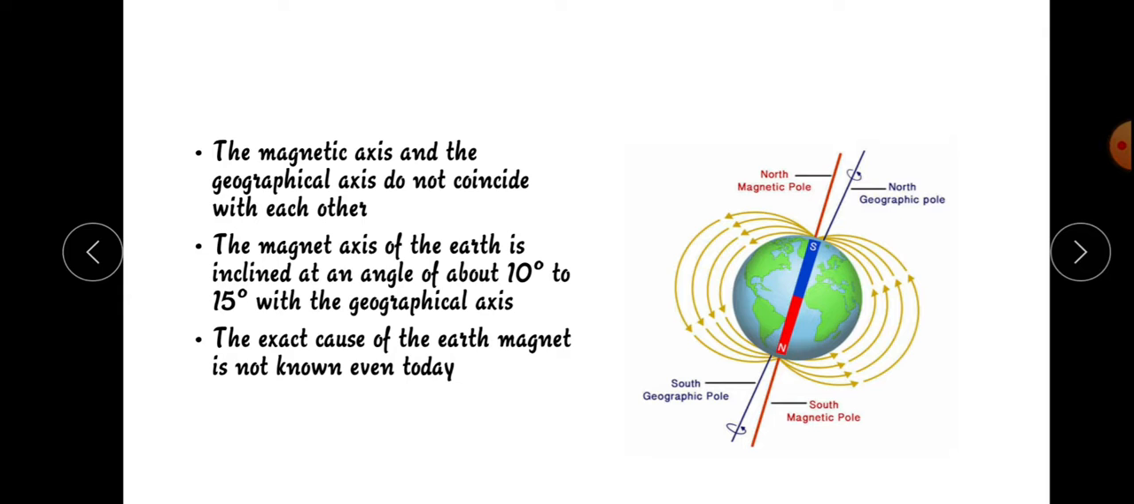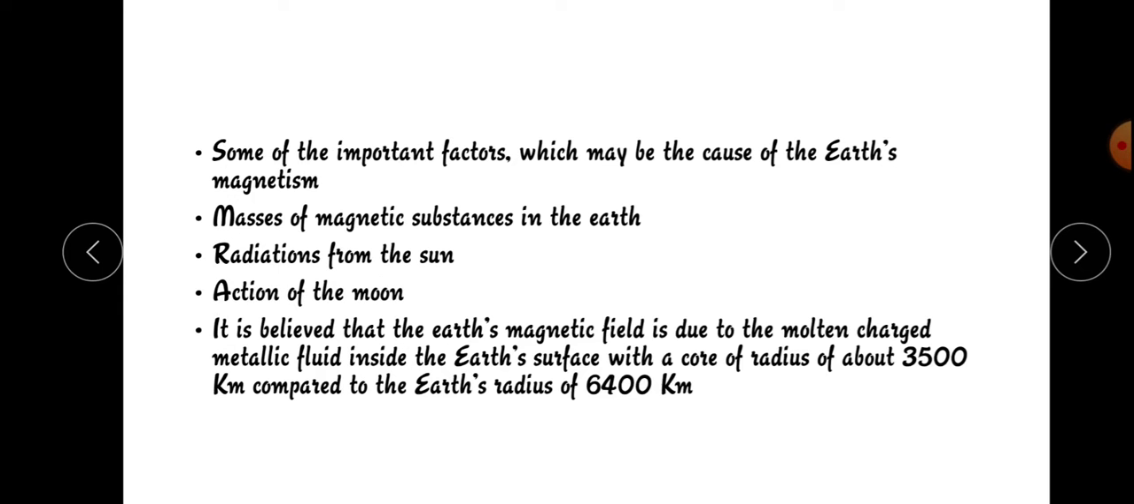Some of the important factors which may be the cause of Earth's magnetism: first, the masses of magnetic substance in the Earth; next, radiation from the Sun; third, the action of the Moon.